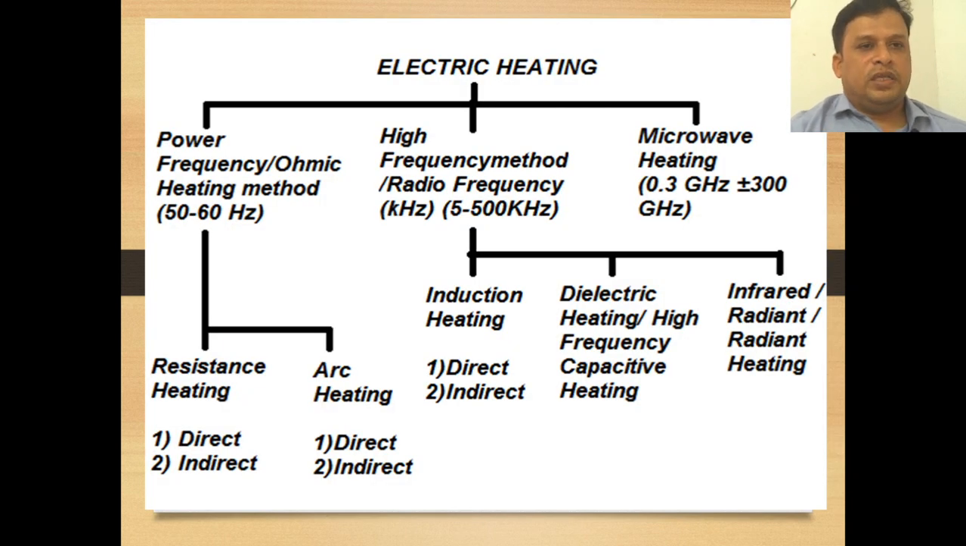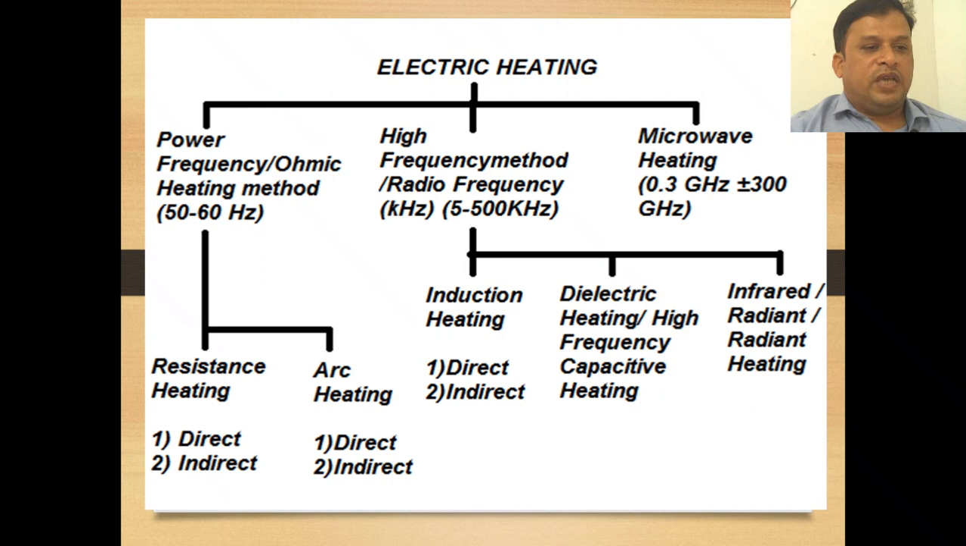Now we will come to this diagram of electric heating. In electric heating, we will see how many frequencies of heating there are. The first one is power frequency or ohmic, that is 50 to 60 hertz, then high frequency or radio frequency method, that is 5 to 500 kilohertz, and microwave heating, that is 0.3 gigahertz to plus or minus 300 gigahertz. And coming to power frequency, we have already seen resistance heating and arc heating.